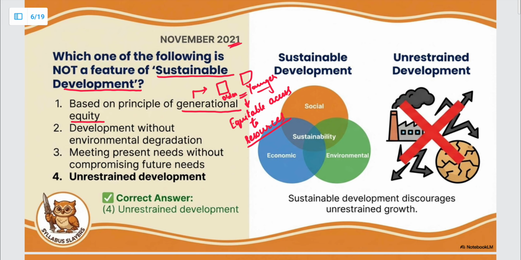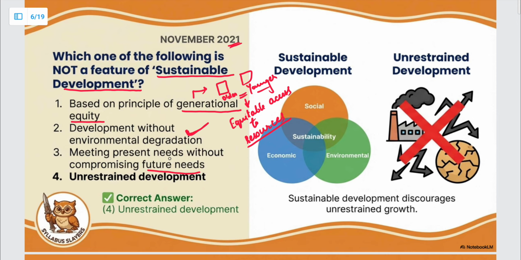Thus, the same access to natural resources that our older generations had, the younger generation should have also. Next statement is development without environmental degradation. So this is also a feature of sustainable development. This is a simple statement. Next, meeting present needs without compromising future needs.